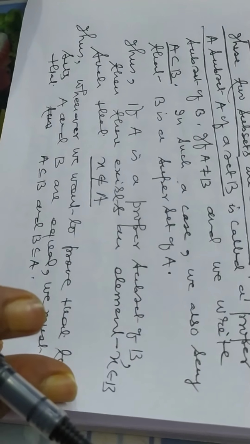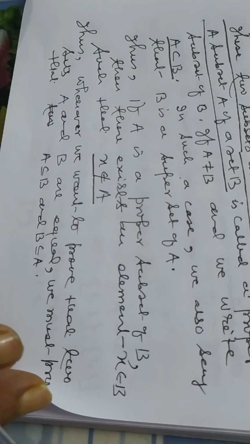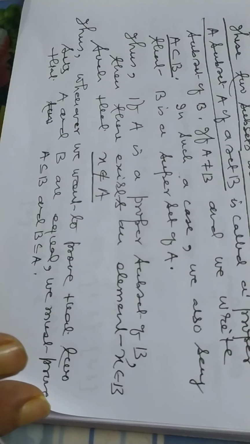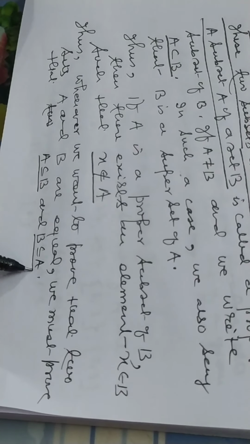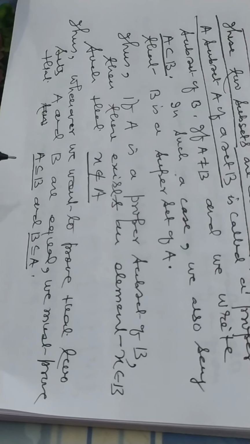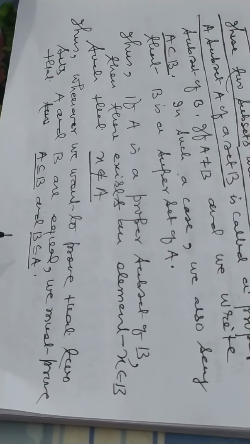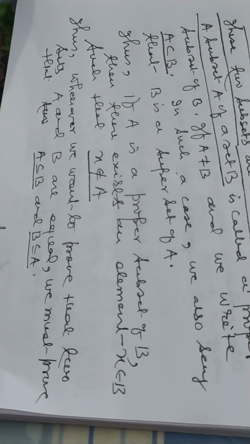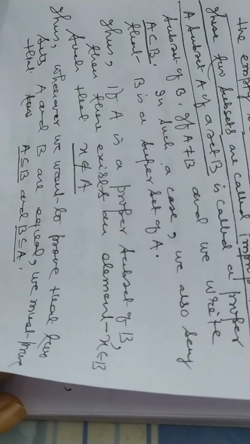Thus, whenever we want to prove that two sets A and B are equal, we must prove that A is a subset of B and B is a subset of A. दो सेट को इक्वल होने के लिए ये जरूर प्रूव करना है A इज सबसेट ऑफ B एंड B इज सबसेट ऑफ A, वाइस वर्सा. This is a most powerful tool to solve the problem. So my dear students, you must keep in your mind.